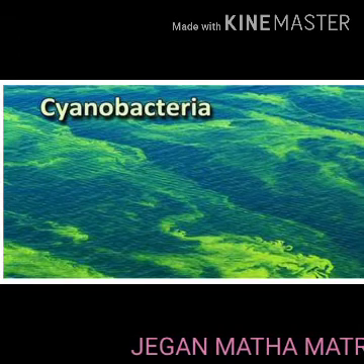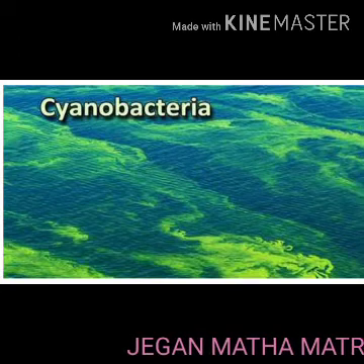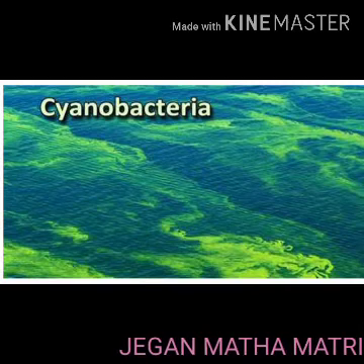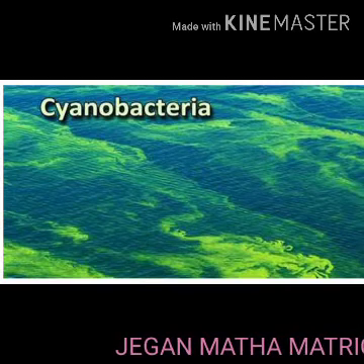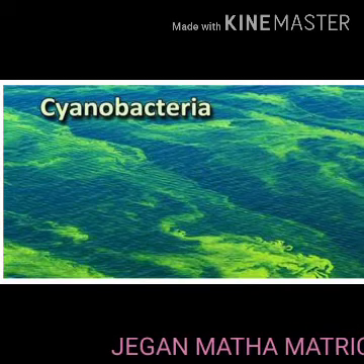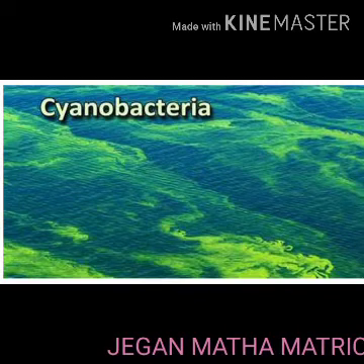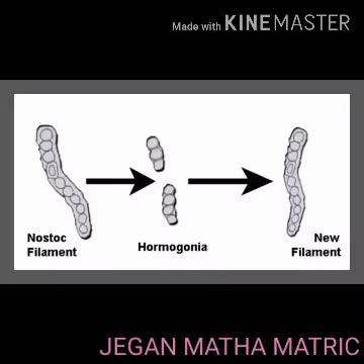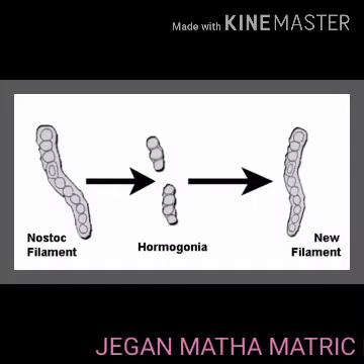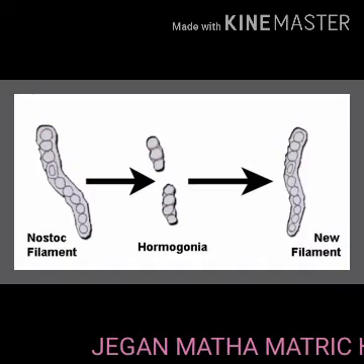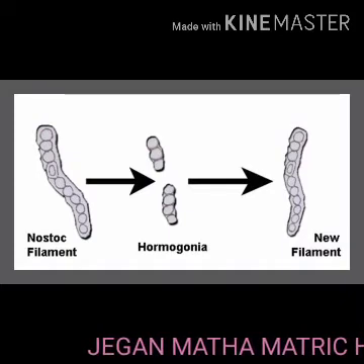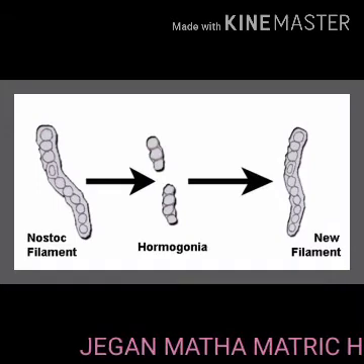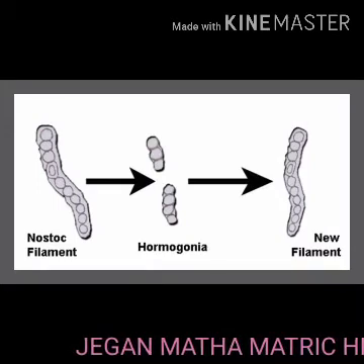They reproduce only through vegetative methods and produce akinetes, that is, thick-walled dormant cells formed from vegetative cells. Hormogonia, that is, a portion of a filament, get detached and reproduce by cell division, and also by fission and endospores.